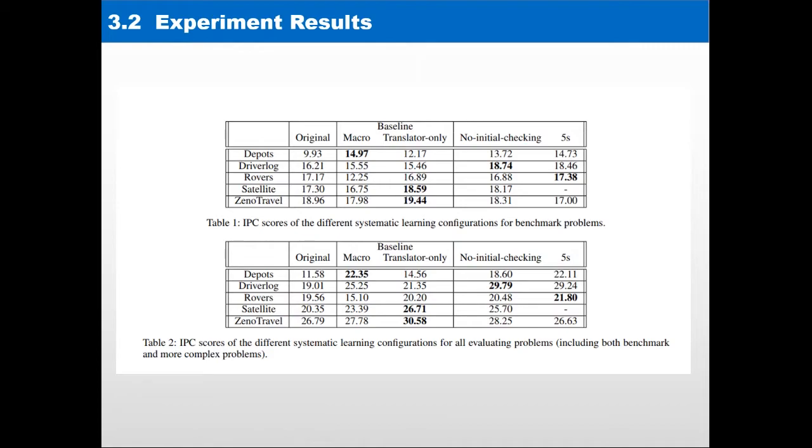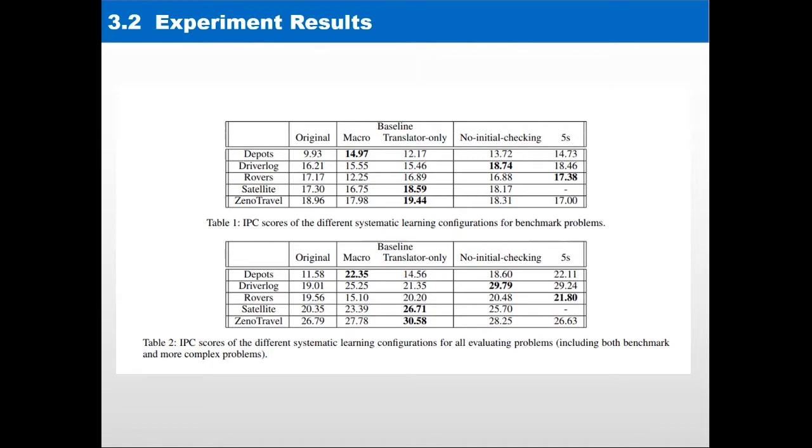The evaluation results are presented in tables. The IPC scores are calculated for both the original domain as well as the domains with the learned macro actions. The first table shows the IPC scores of the benchmark problems, and the second table shows the IPC scores of all of the evaluating problems, including the benchmark problems and the more complex problems. As you can see from the tables, the better results are almost always seen in domains with macro actions, which means that our systematic approach is an effective approach to learn useful macro actions.